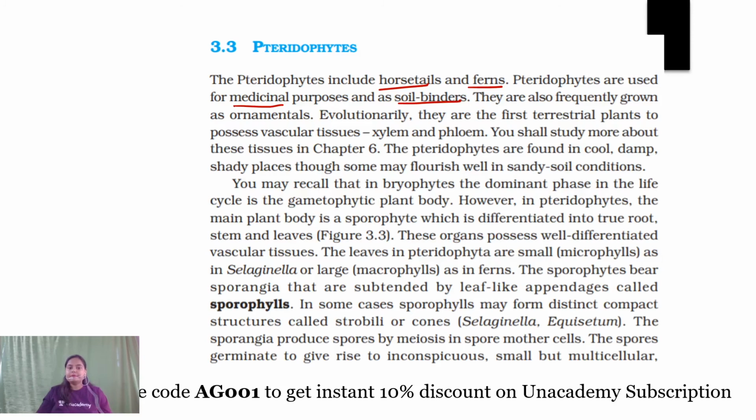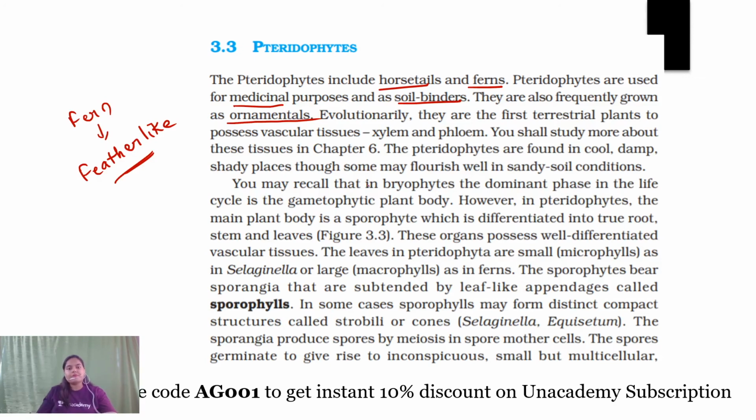They are also used as ornamental plants, especially the fern, because it has a feather like appearance, due to which it is mainly used in ornamentation. You must have seen it in a bouquet or in a flower arrangement, that sort of thing.